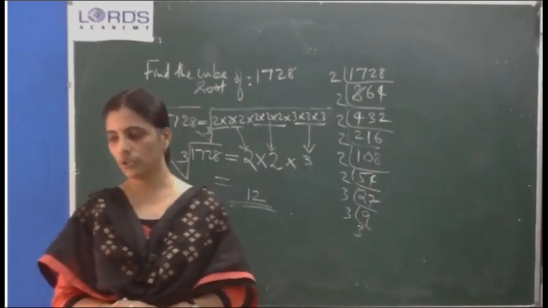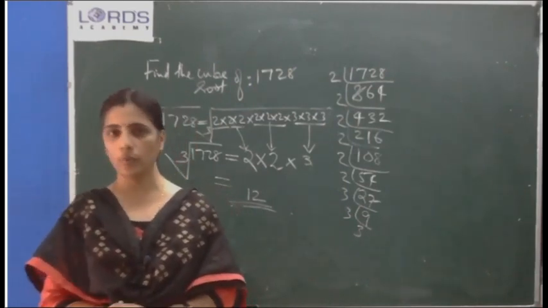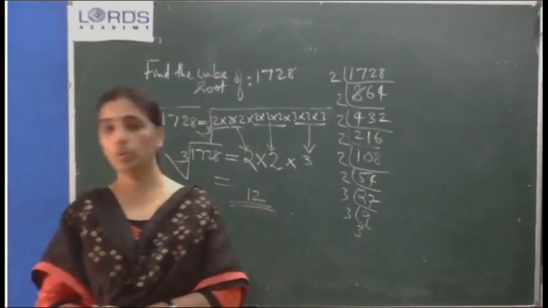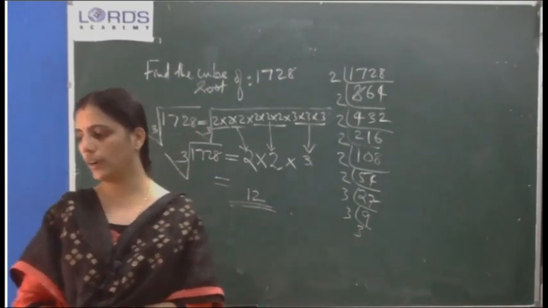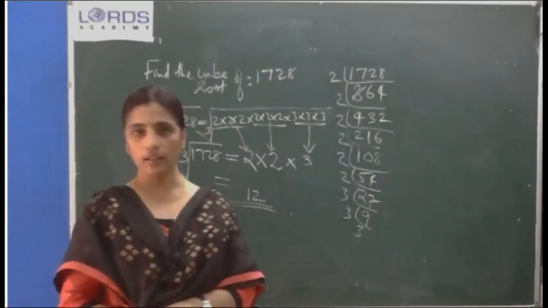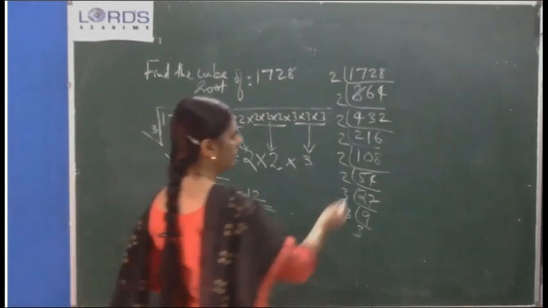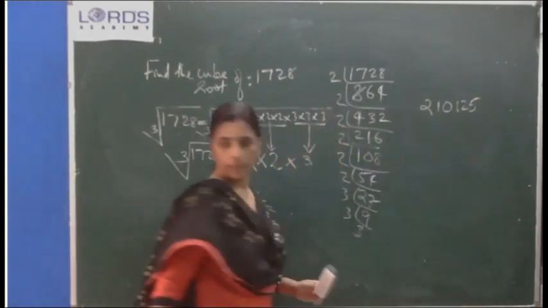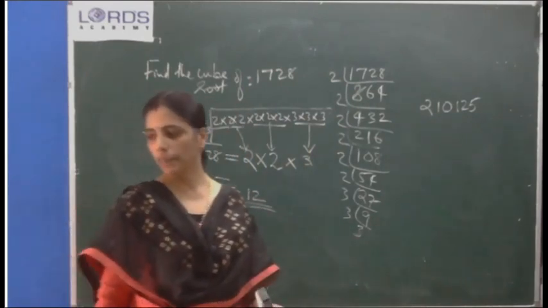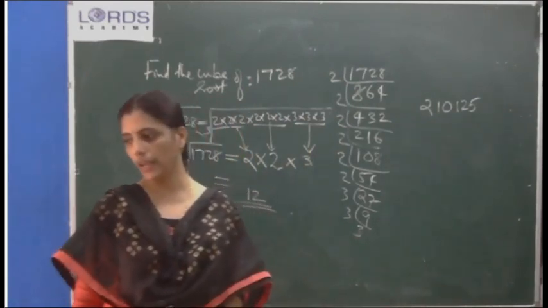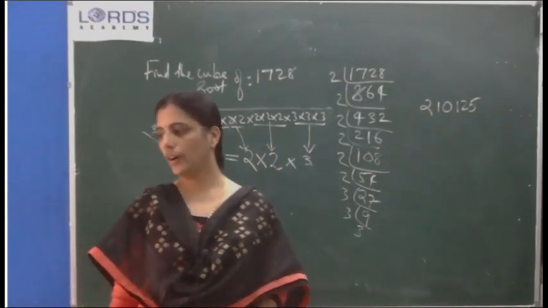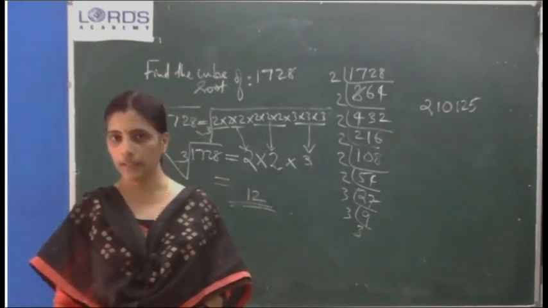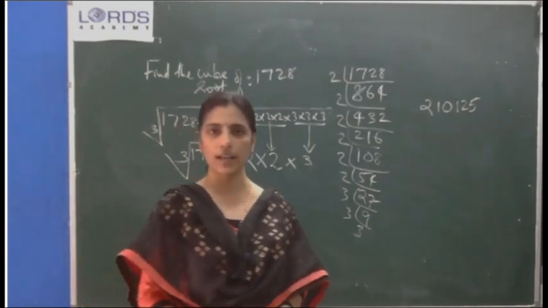Next question. Find the smallest number by which 2,10,125 must be multiplied so that the product is a perfect cube.